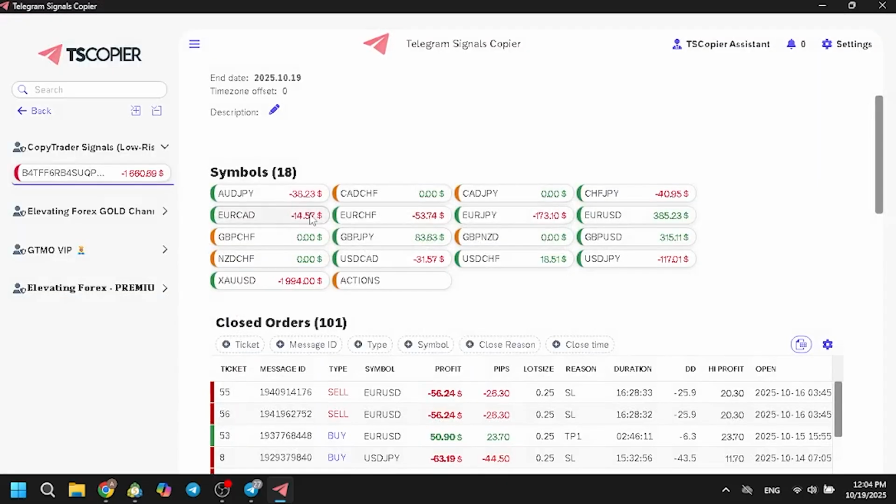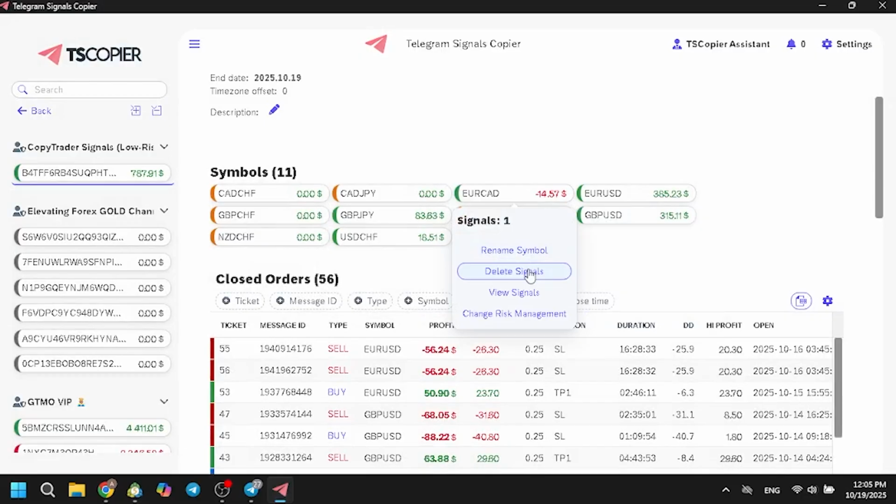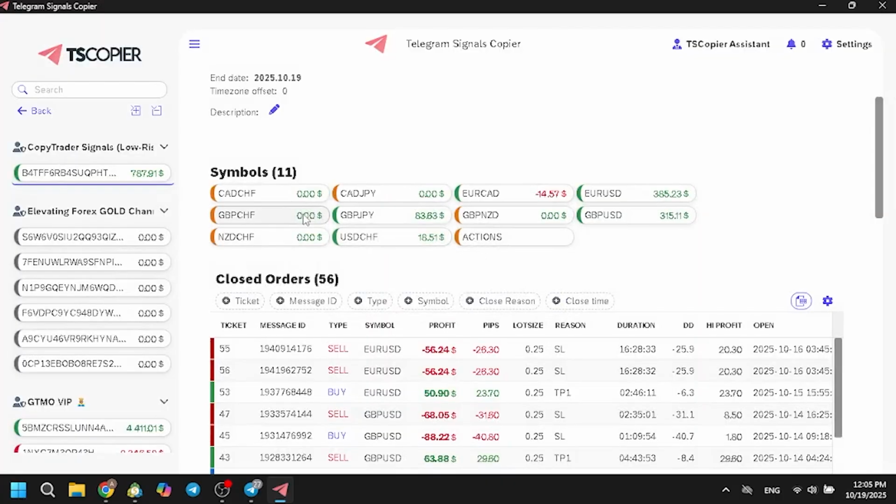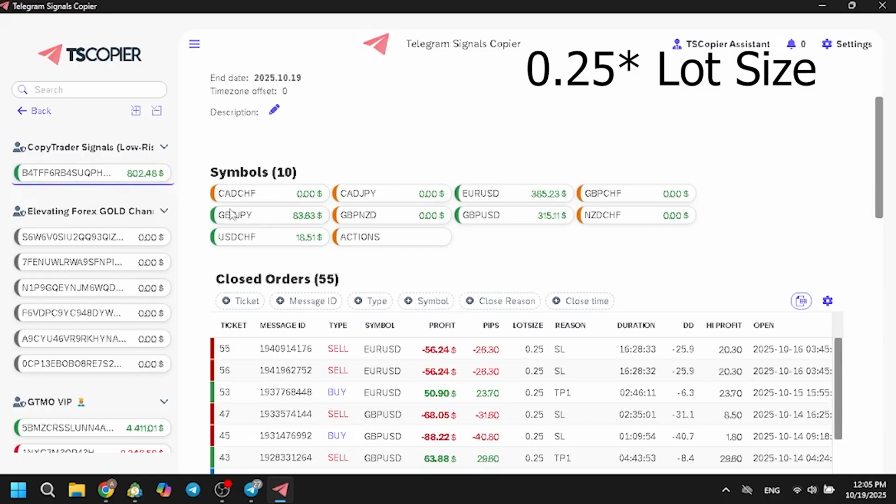So if we do that, there you go, I am deleting the last signal that was negative, and we filtered out all the red entries, and what we are left with is all green. And if we remove all the drawdown pairs, we are left with at least 800 for the lot size of 25 based on the current price of each pair.